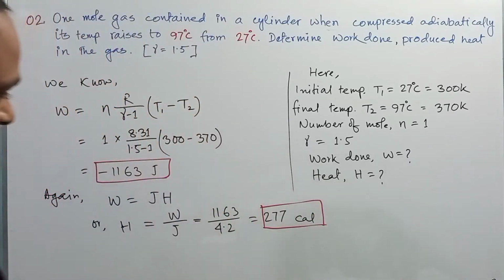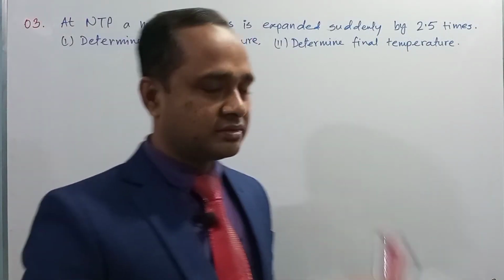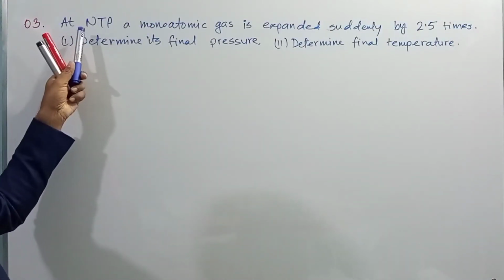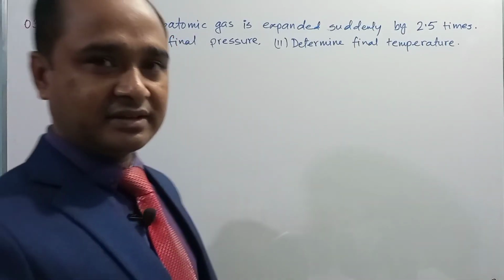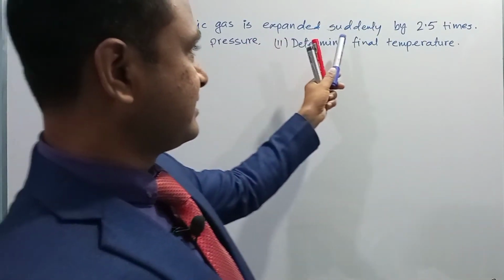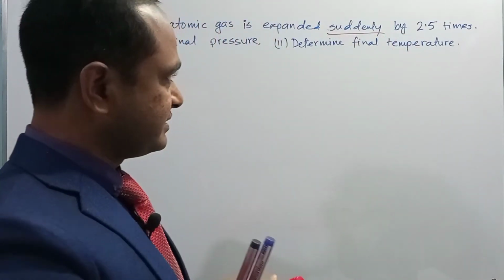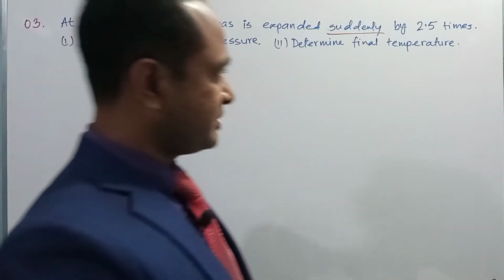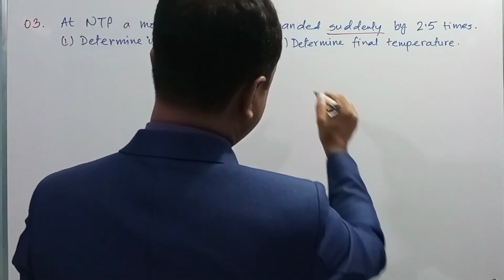Okay, dear student, I hope you got it. Dear student, here is our third mathematical problem. In the problem they said that at NTP, normal temperature and pressure, a monoatomic gas, which contains one atom in a molecule, is expanded suddenly. Here suddenly means it is an adiabatic change, by 2.5 times. Determine its final pressure and its final temperature.